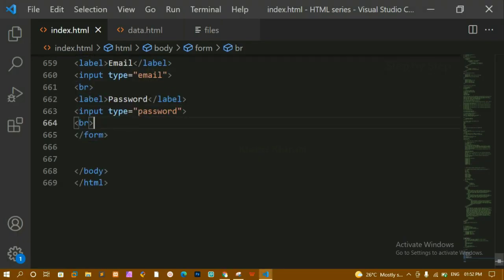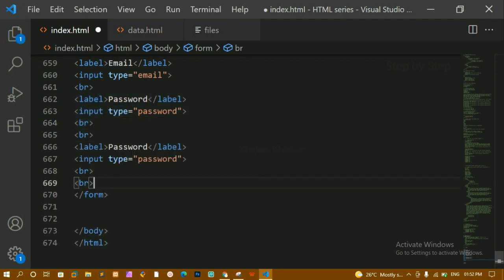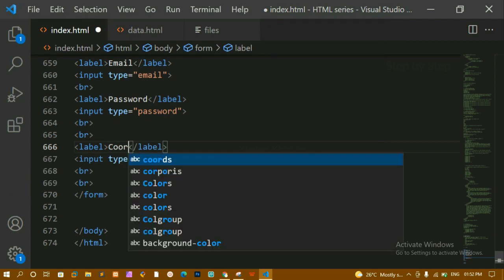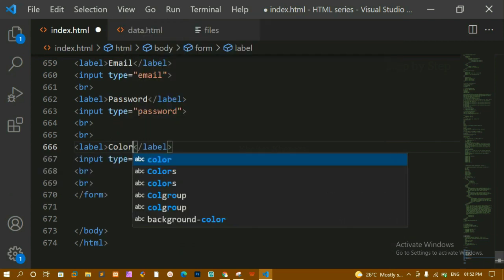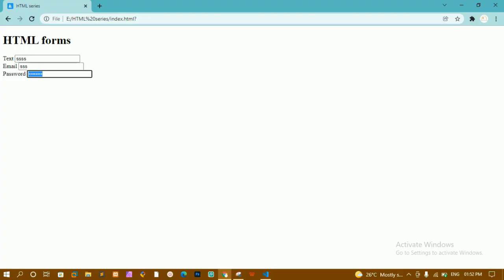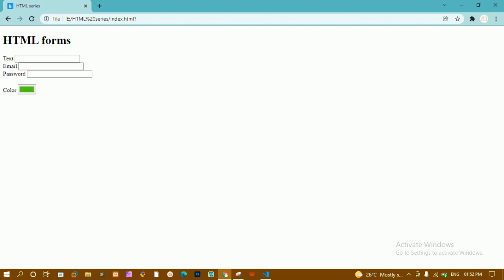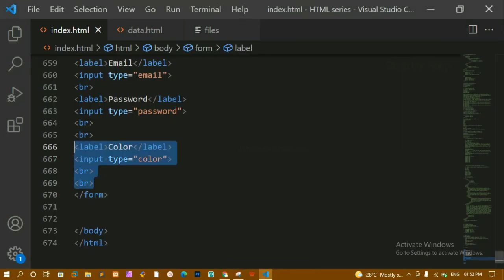And next I'm just going to copy the same break here. I'll paste that one, and here I'll be writing color. Now here for type I'm just going to write color. I'll save this, I'll refresh this one. Now you can see whenever I click on this, I'll be getting this color picker, and whichever color I want, I can just select that color and insert it. Like, which is your favorite color. In that kind of fashion I can insert that one. This is another value for the type attribute.